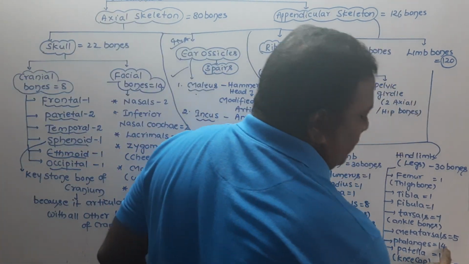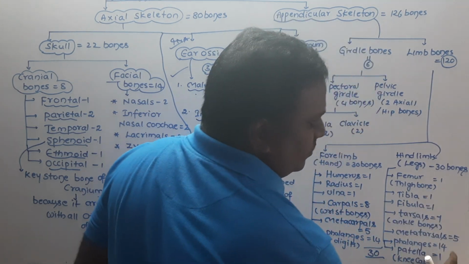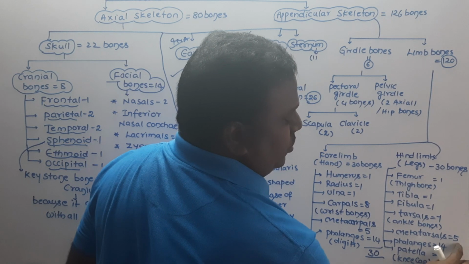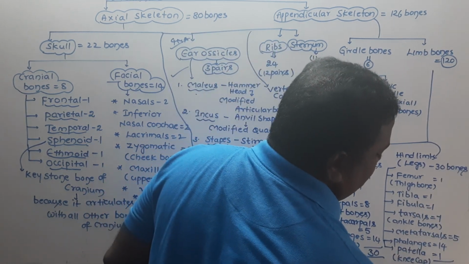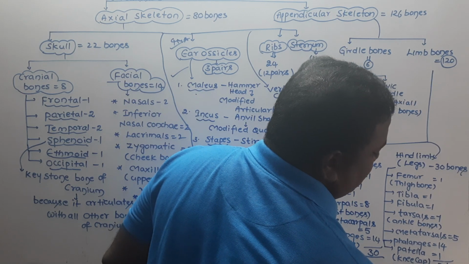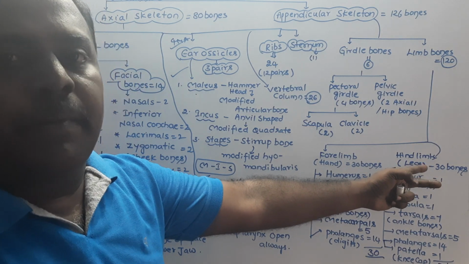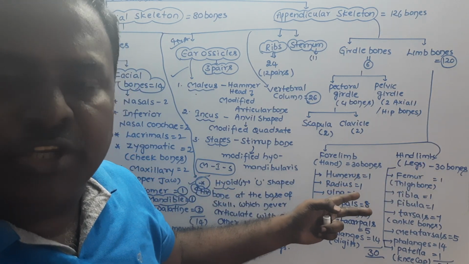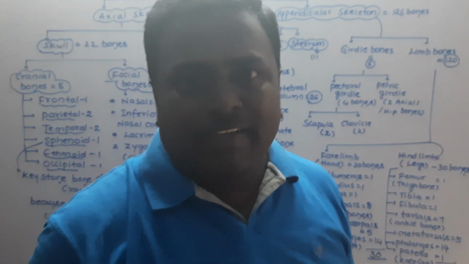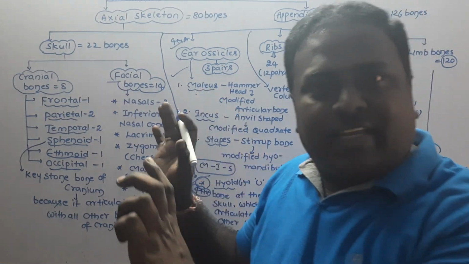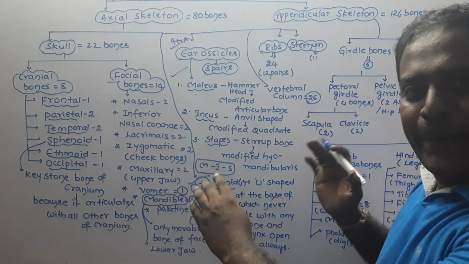So thus 14 plus 1, 15, 20, 27, 28, 29, 30. One leg contains 30 bones. Thus 2 legs contain 30 plus 30, 60 bones. The 2 hands comprise 60. 60 plus 60, 120 bones belong to the limb bones. Thus, we are clearly explaining each bone here.